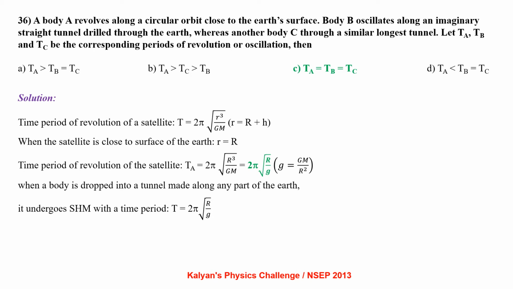Time period of the revolution of the satellite thus becomes T equal to 2 pi root R cube by GM, which is 2 pi root R by g, where small g equal to GM by R square. When a body is dropped into a tunnel made along any part of the Earth, it undergoes SHM with a time period of 2 pi root R by g. So, option C is correct.